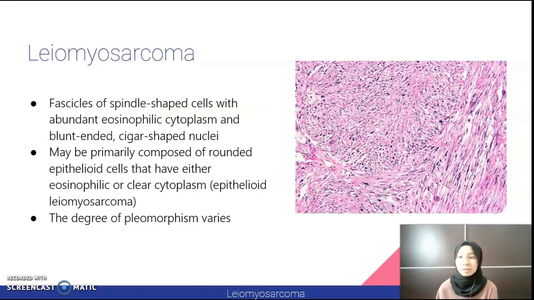Histologically, fascicles of spindle-shaped cells with abundant eosinophilic cytoplasm and blunt-ended cigar-shaped nuclei are seen. It may be primarily composed of rounded epithelioid cells that have either eosinophilic or clear cytoplasm. The degree of pleomorphism varies from one tumor to the next, but smooth muscle tumors with the presence of 5 or more mitoses per 10 high power fields should be considered malignant.